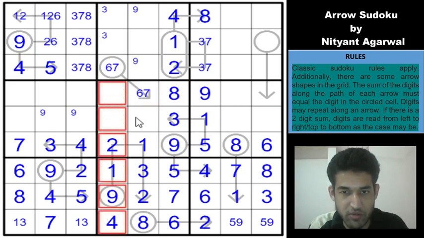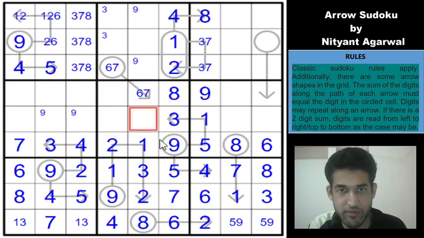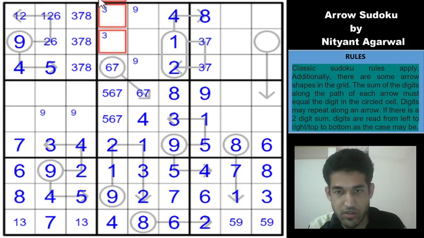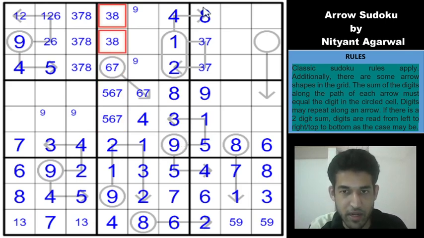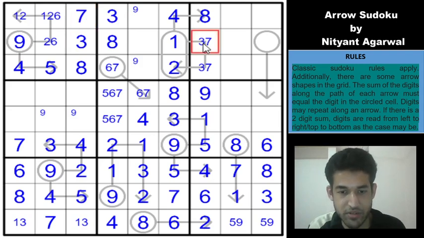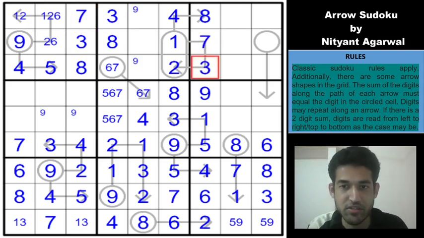And now 4 has only one option in box 5. 4 has to go here, and these two cells must become 5 6 7. So we have a 5 6 7 triplet in column 4, which means remaining candidates are 3 8, but 8 here gives us an 8 here, which means this is a 3, and this 8 resolves this 8, and this 3 gives a 3 here and a 7 here, and this 3 gives a 7 here and a 3 here. Superb, guys, really fun to solve Sudoku.